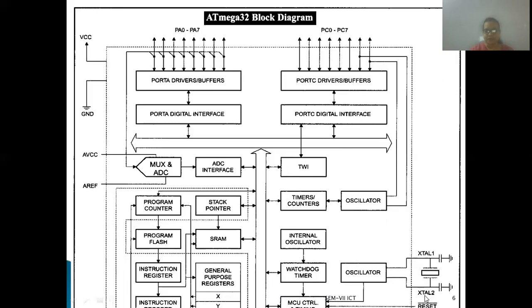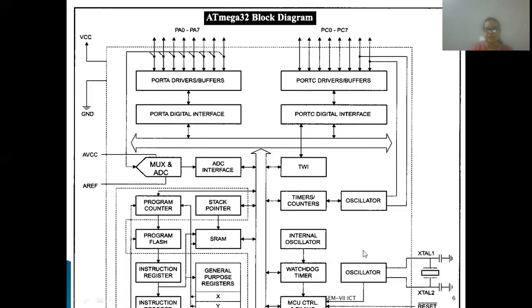Right. So in this architecture, this is port A and port C. Port A has the alternate function of analog to digital converter, so it is connected with the ADC and ADC interface, and port C has timers, counters and oscillators, so it is connected with these two pins. Then there is a part of registers, various types of registers.